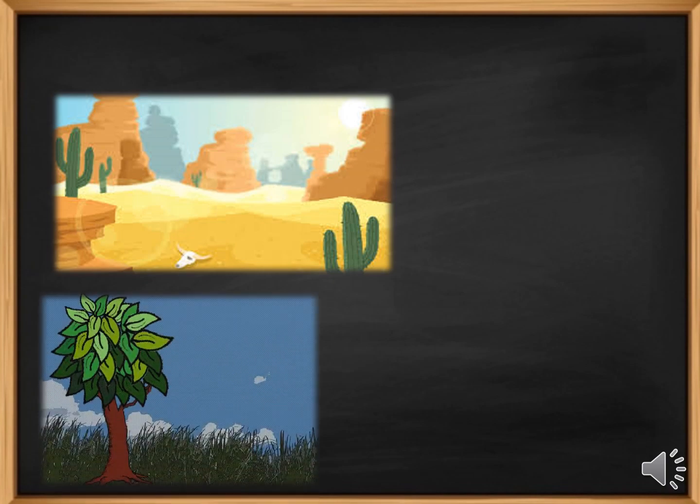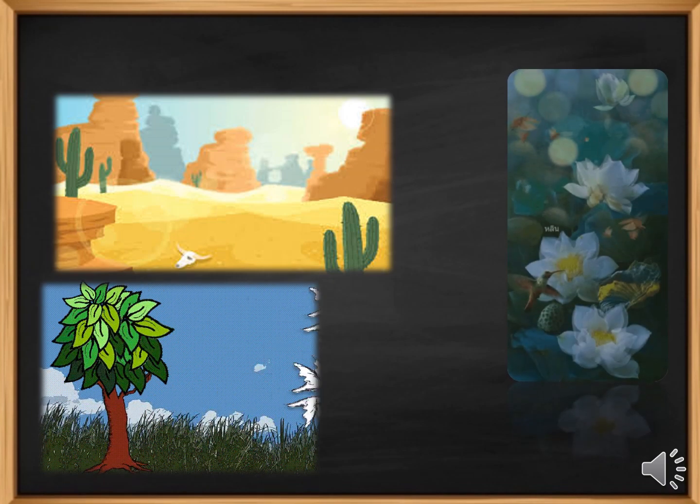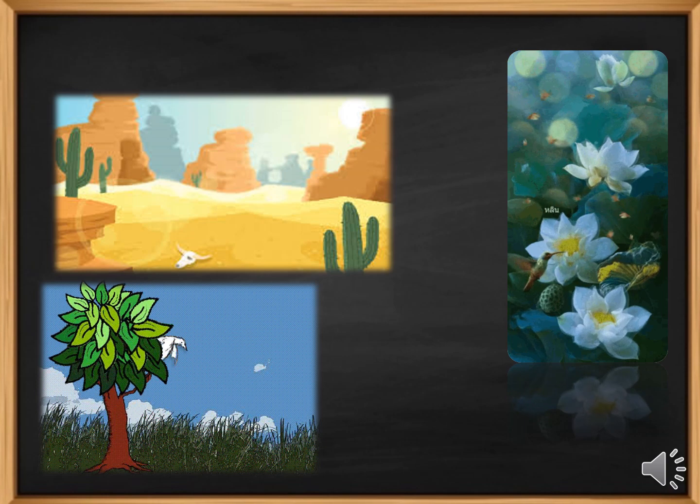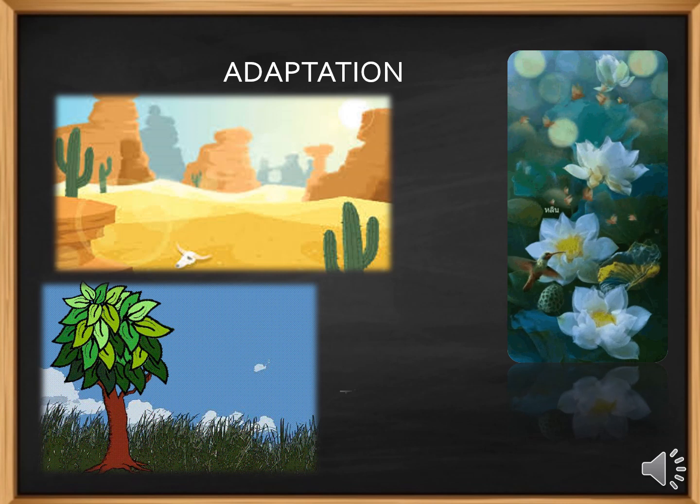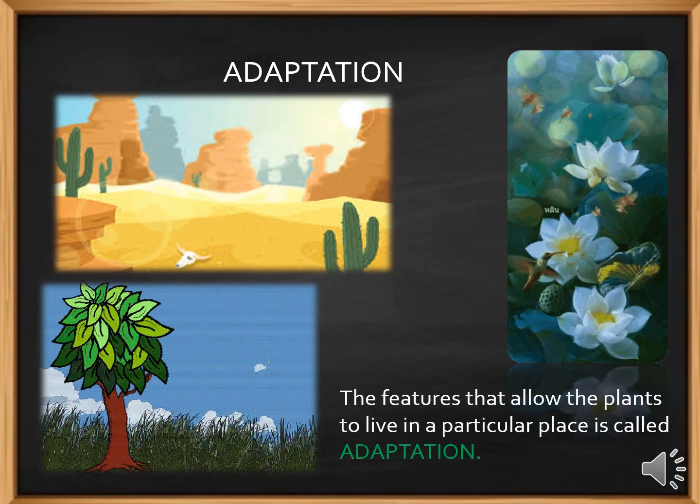All the plants adjust themselves according to the surrounding, whether it is a dry climate or a hilly region or a region with lot of rain. Such adjustment we call it as adaptation. So what is the definition of adaptation? It is the features that allow the plants to live in a particular place is called adaptation. Shall we repeat? The features that allow the plants to live in a particular place is called adaptation.